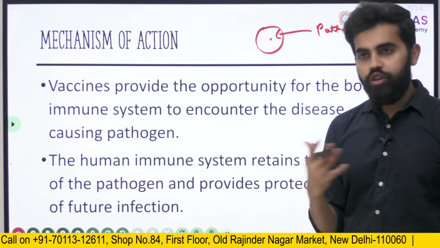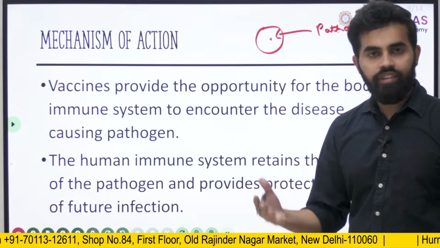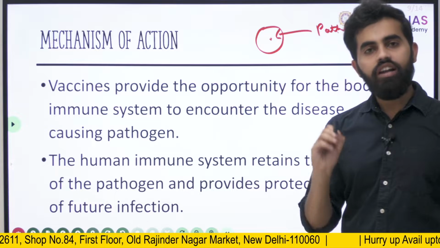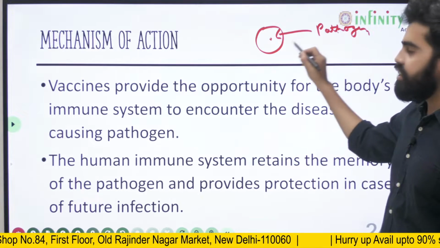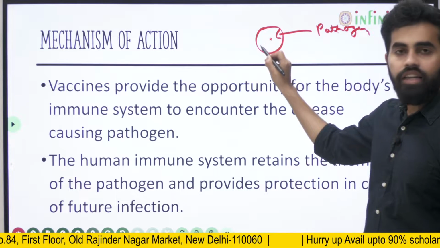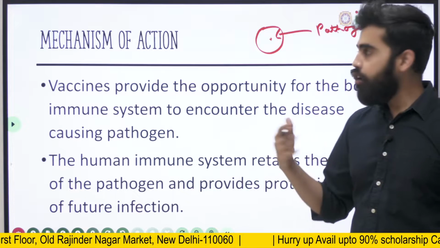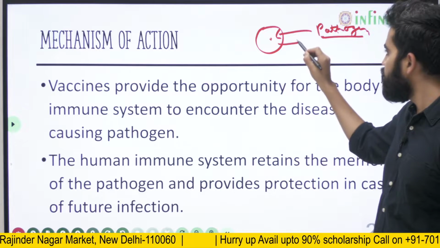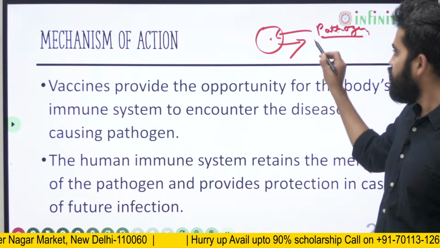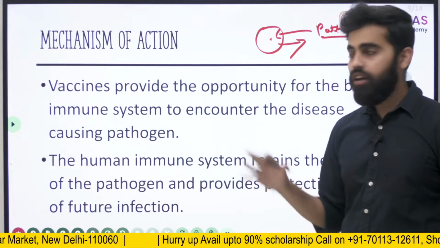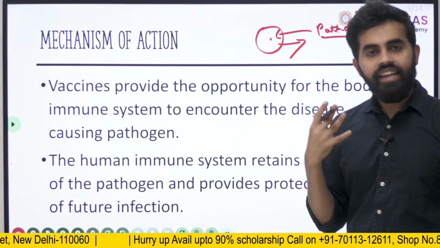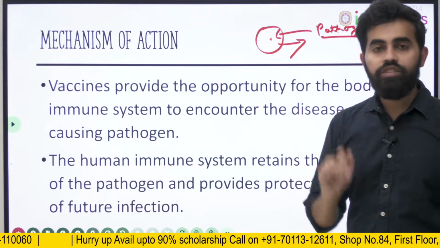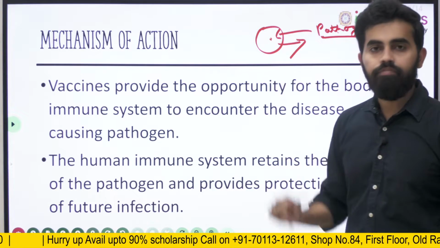That is when human beings get fever or other diseases, a severe infection. And then the body slowly realizes how to fight the pathogen and finally beats it. But the human body or the animal body retains a memory of how it fought the pathogen the first time it came.